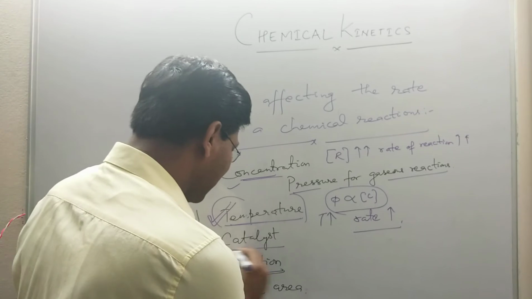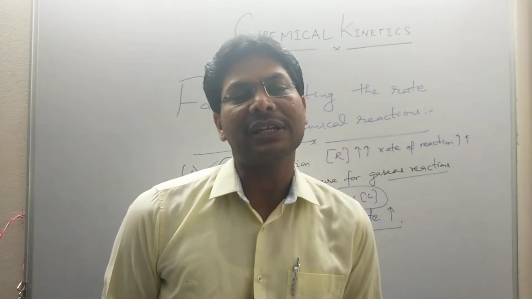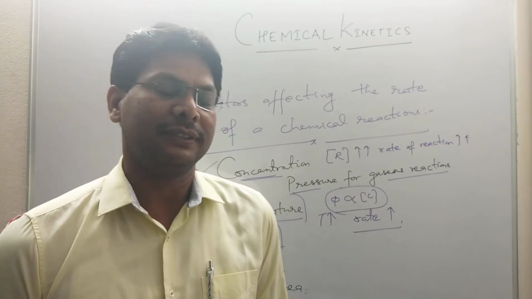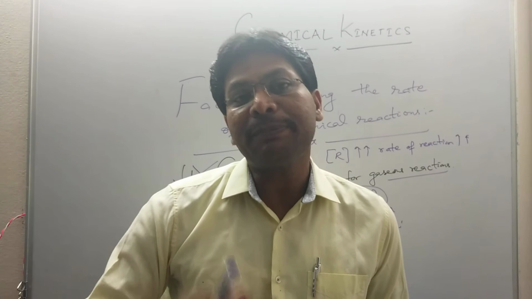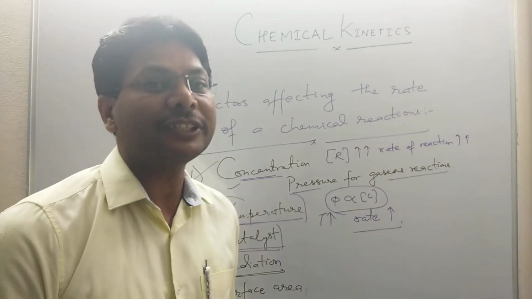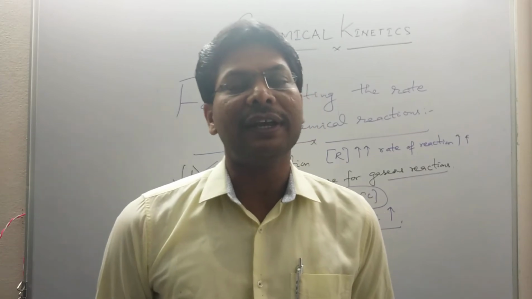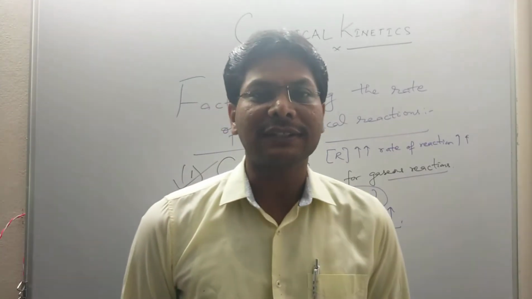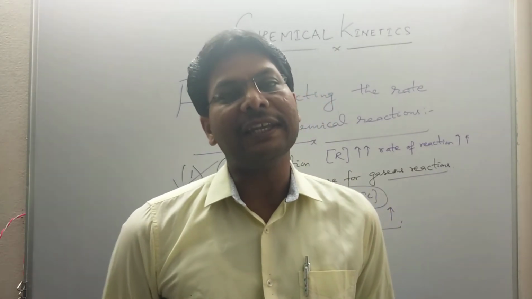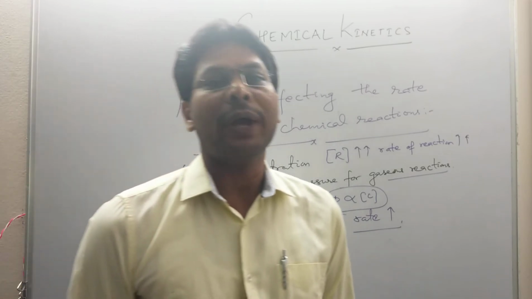Now coming to catalyst. First we should know what a catalyst is. A catalyst is any substance which alters the rate of a chemical reaction. Generally we use the term catalyst when it speeds up the rate of a chemical reaction. Or, the term given in the year 1835 by Berzelius: a catalyst is a substance which increases the rate of a reaction without undergoing any chemical change during the reaction. So a catalyst will not undergo any chemical change.